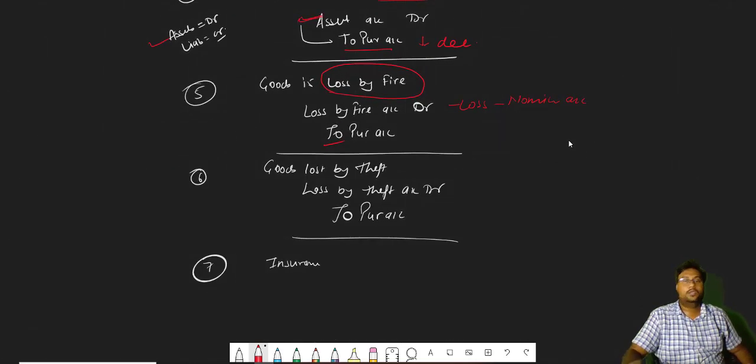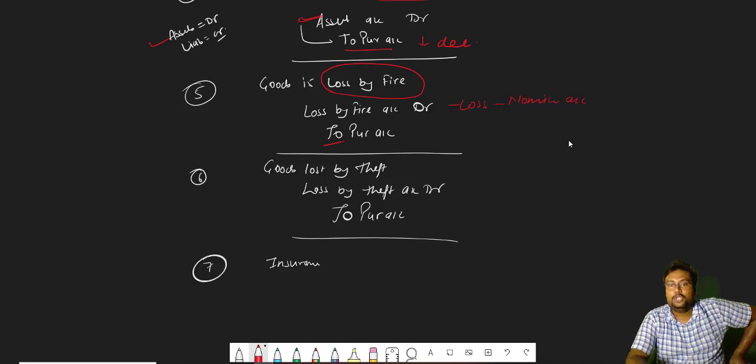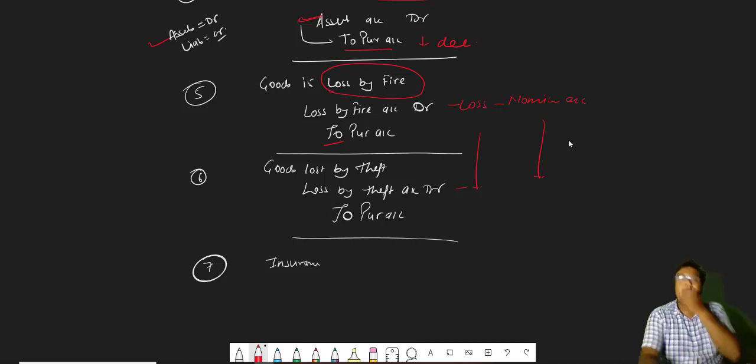And next, goods lost by theft. Sometimes goods are stolen by any particular person. So it will be loss by theft account debit to purchase account. Loss by theft is again a loss, a nominal account, and the rule is saying that all the losses are debit. Our goods are decreased, so it will be to purchase account.